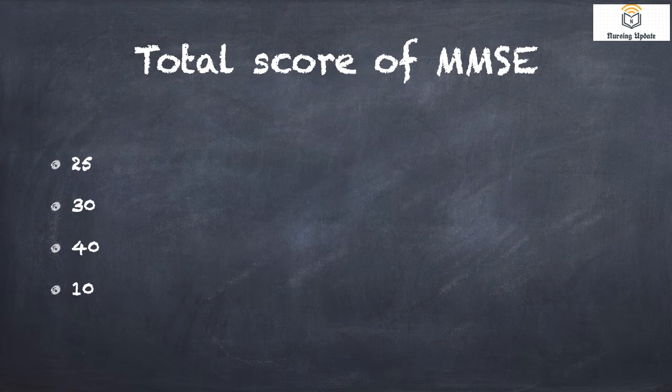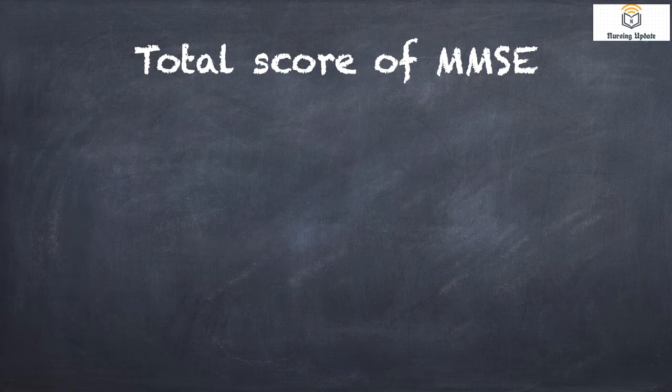These things denote the physical status of the patient. Like that, we have something which denotes the mental status of the patient. That particular thing is known as mental status examination.